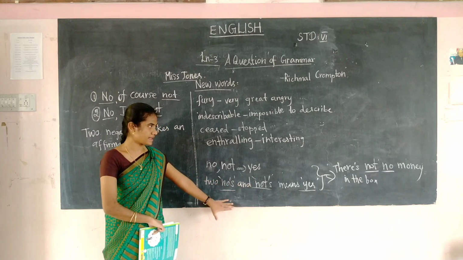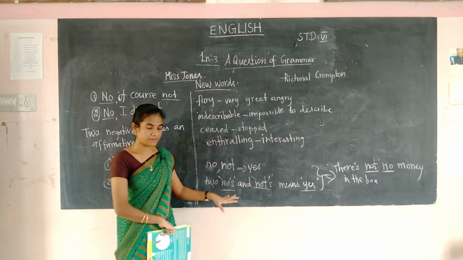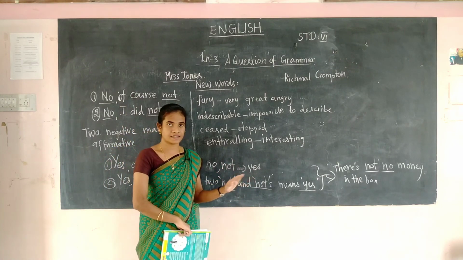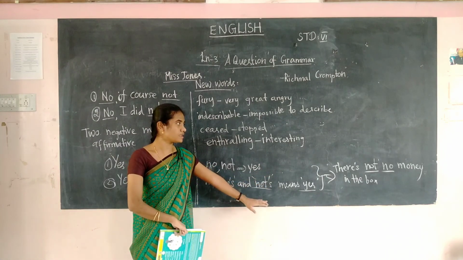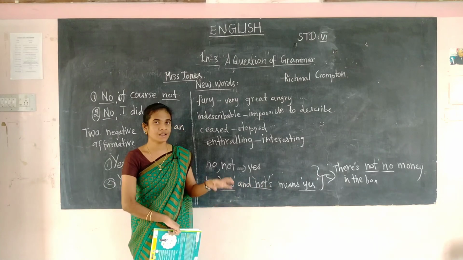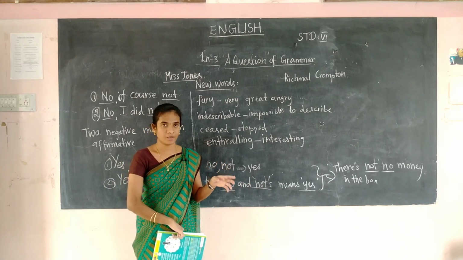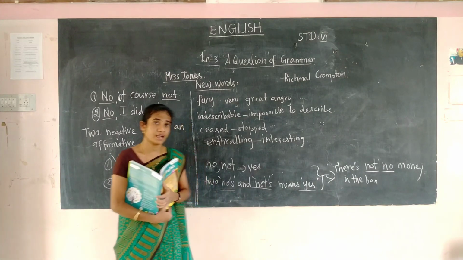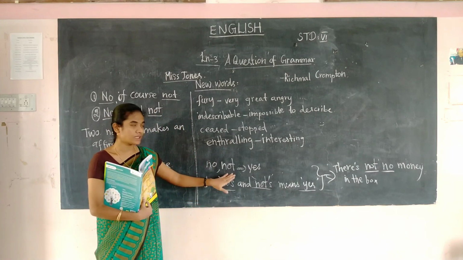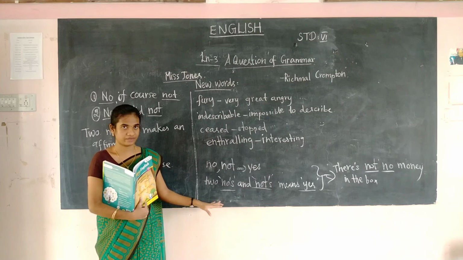That means if there are two negative words in the same sentence, you have to consider it a positive one. The example is, there is not no money in the box, means there is money in the box. Then he understands. So now he has cleared up with this.